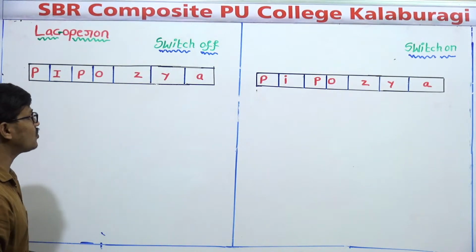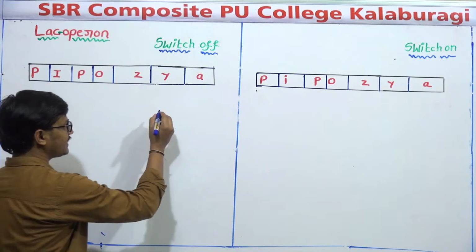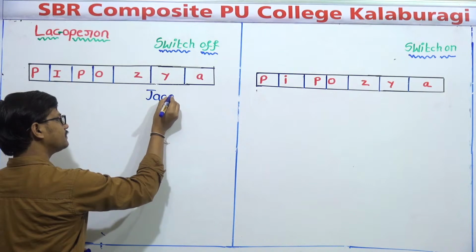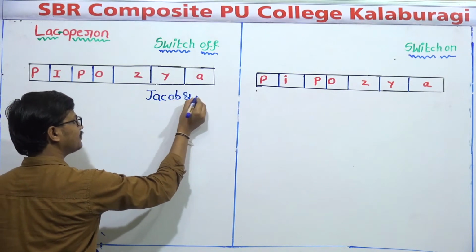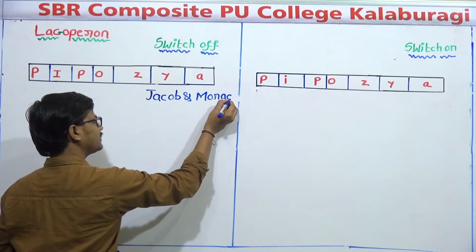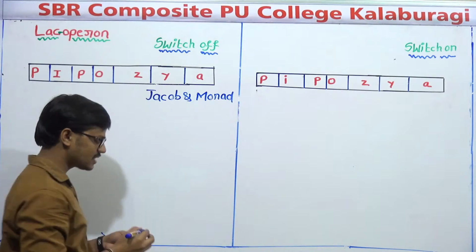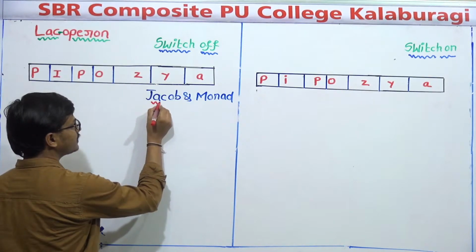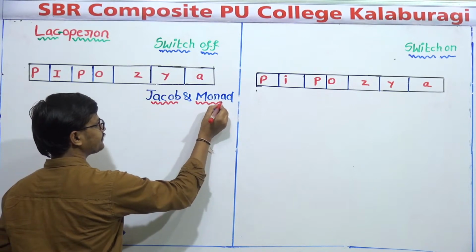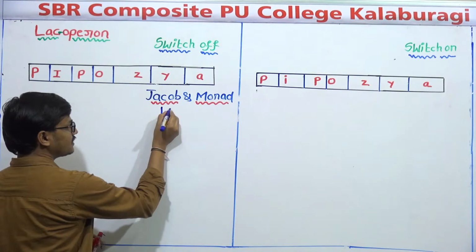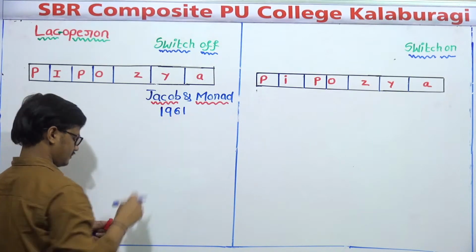This concept was first proposed by two scientists, Jacob and Monod. These are the two fellows who explained the Lac-operon concept in the year 1961.